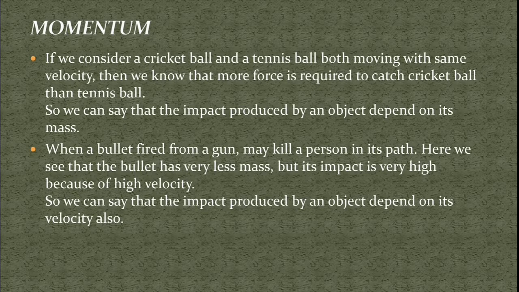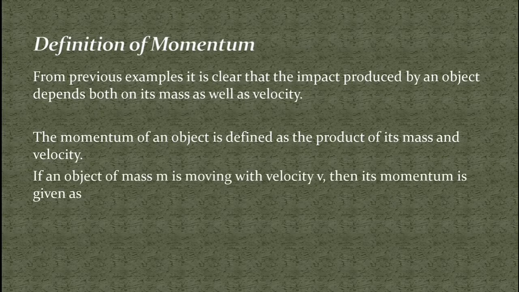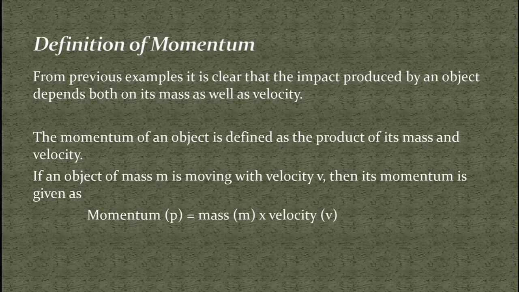In this context, a term was introduced to define the effect of motion, or the impact produced by an object, and that term is known as momentum. The momentum of an object can be defined as the product of its mass and velocity. Let us suppose an object of mass m is moving with velocity v, then its momentum is given by: momentum equals mass into velocity, and it is represented by small p. So we can write p equals m into v. This is the required formula for the momentum of an object of mass m which is moving with velocity v.